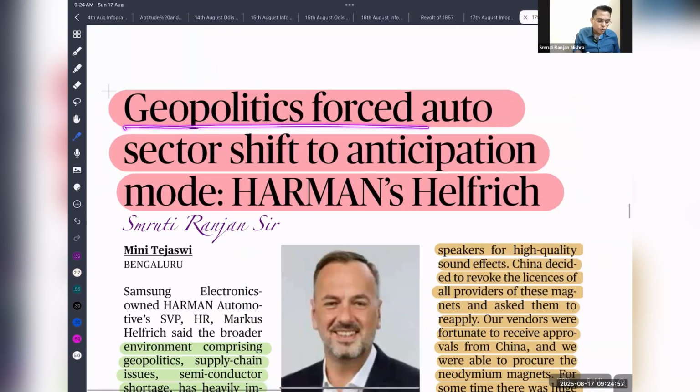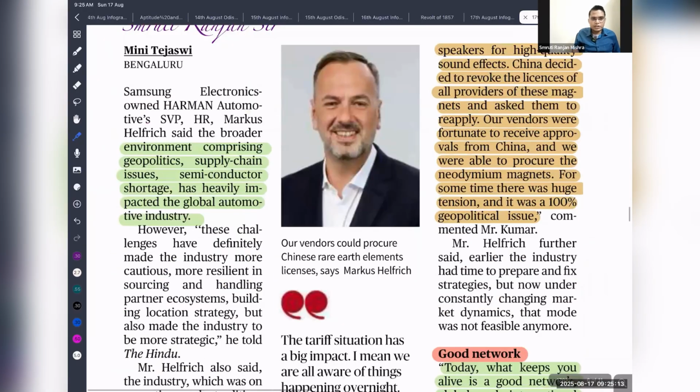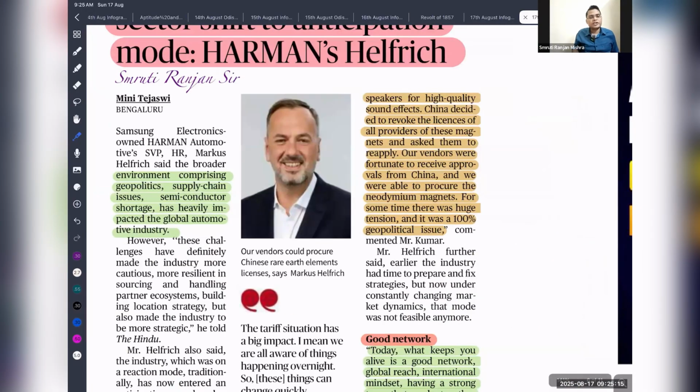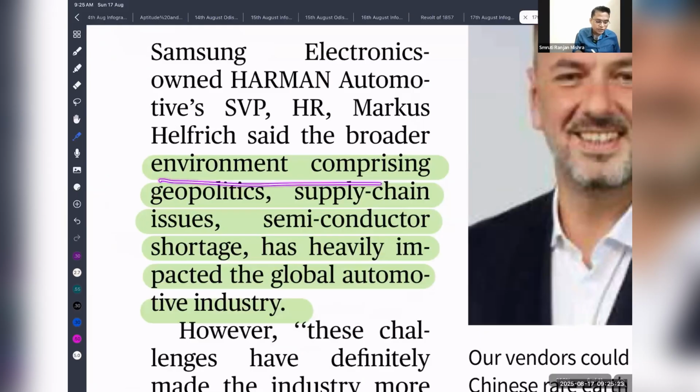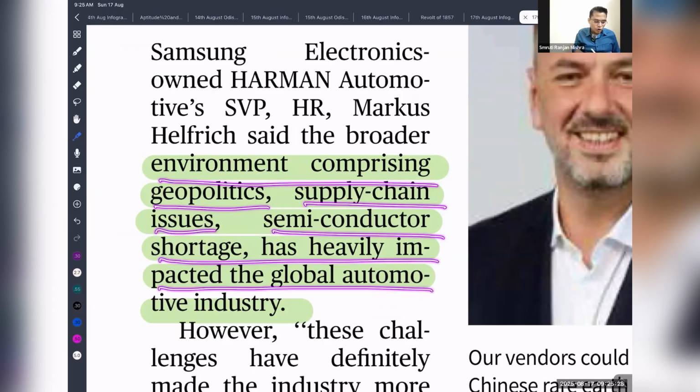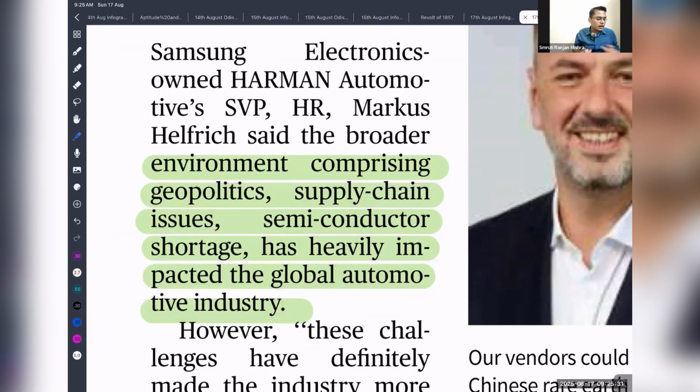So geopolitics forces the auto sector to shift to anticipation mode. So recently what happened, there is a geopolitical war or trade war going on between USA, China and different countries, including India. China recently blocked the supply of some rare earth magnets, rare earth minerals that are used for manufacturing magnets in our automobiles. That led to a halt in the supply of automobiles. So the environment comprising geopolitics, supply chain issues, semiconductor shortages has heavily impacted the global automobile industry. So these are a few things that have impacted the global automobile industry.